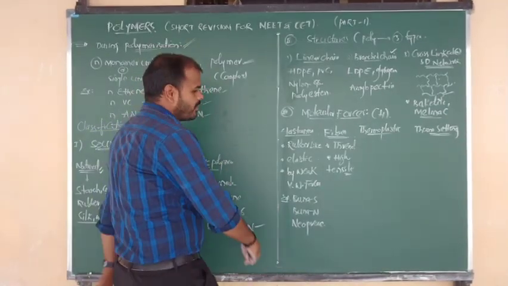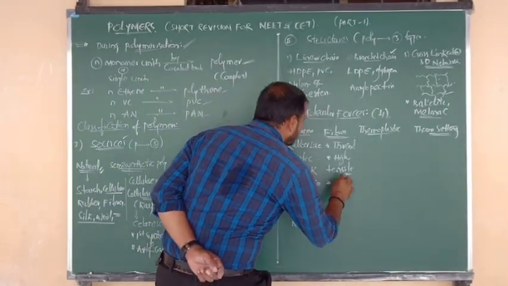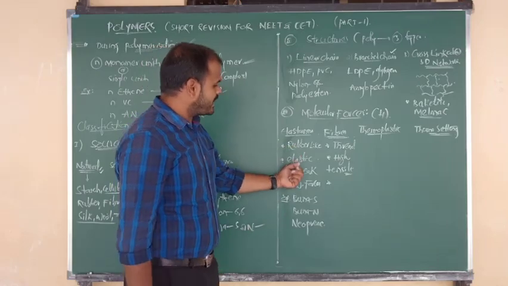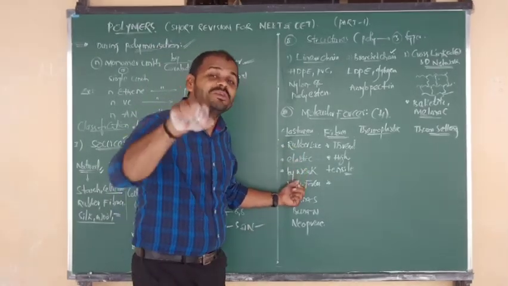Okay? Good. And listen carefully. Rubber-like nature is elastic due to weak van der Waals force.